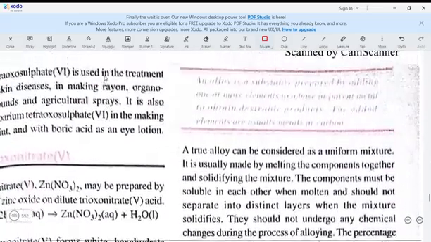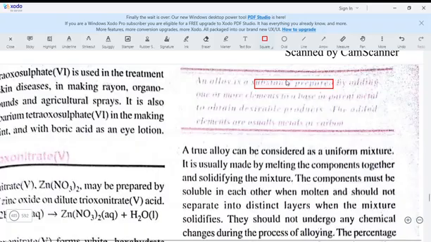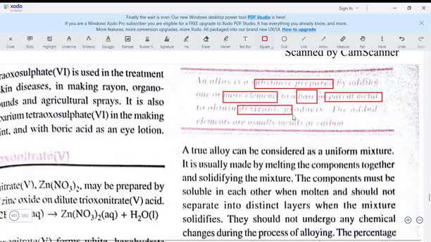So this is now the full definition of alloy. An alloy is a substance prepared. It means they always prepare it by adding one or more elements. It may be one, it may be two. You add it to the base or the parent metal. The parent metal is the actual metal you are using, but what you add to it is just extra elements so that you can obtain your desirable products.